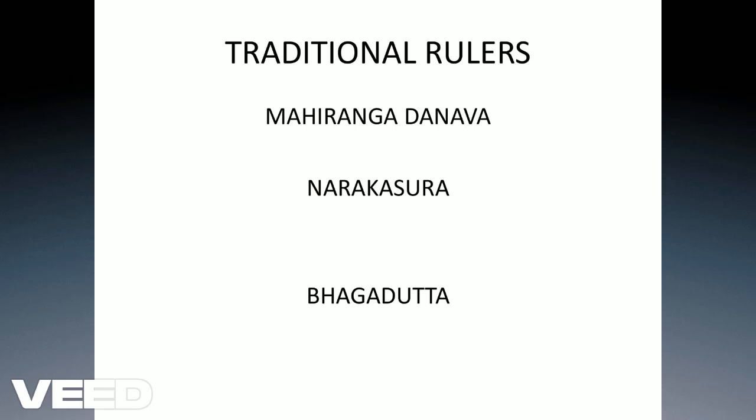The Danava dynasty is basically the foremost ruler of this part of the world.